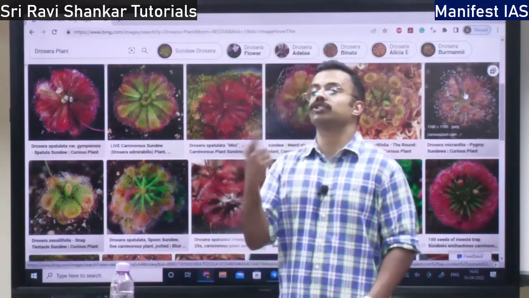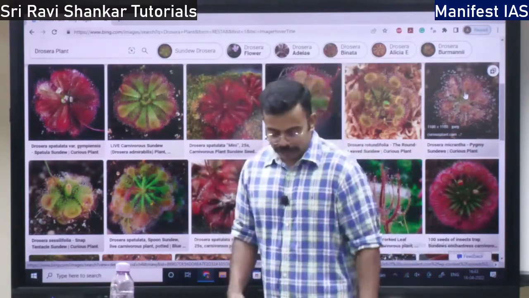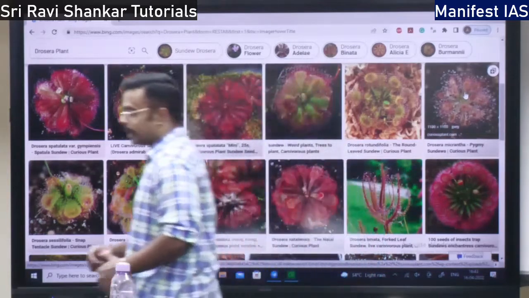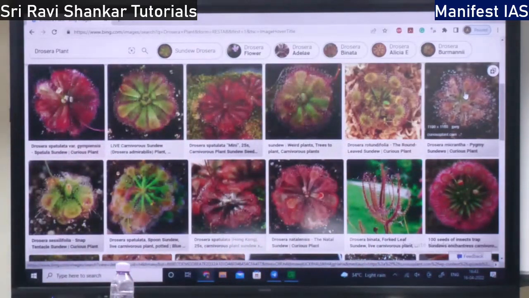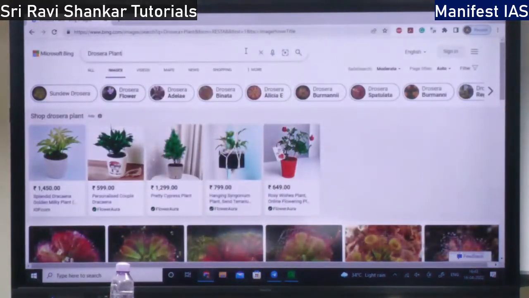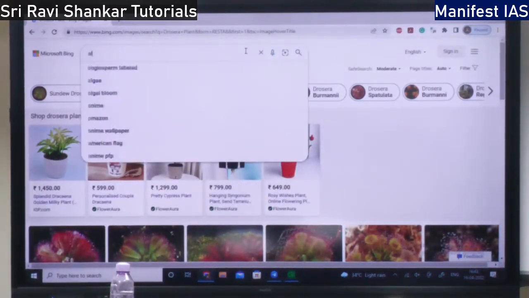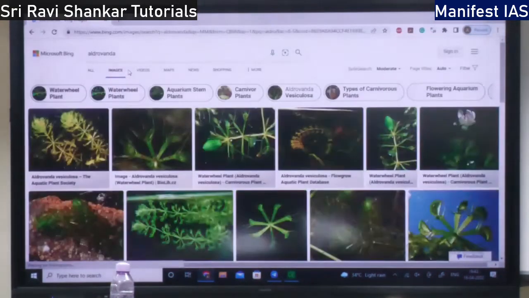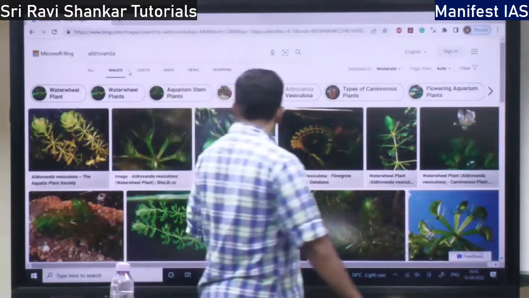So for curdling of milk, Drosera is useful. That is one thing. The second one is Aldrovanda. Aldrovanda is the second plant.